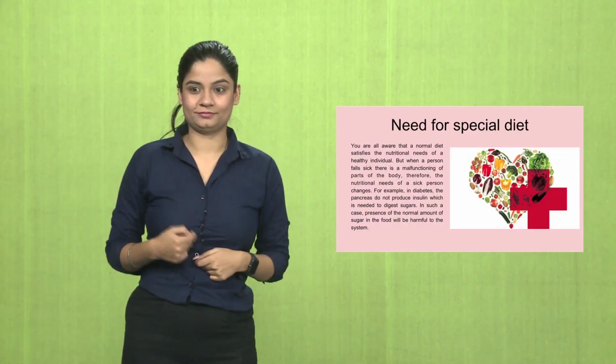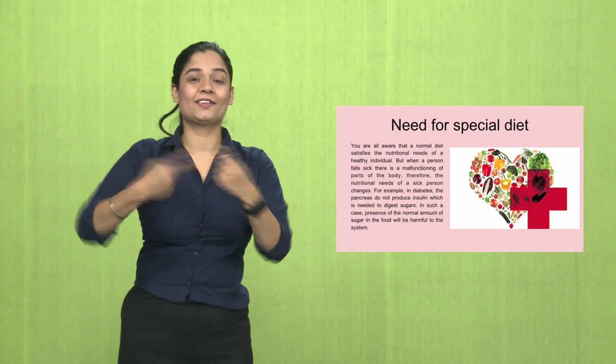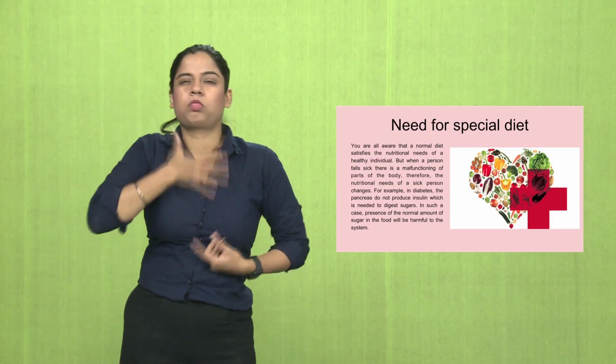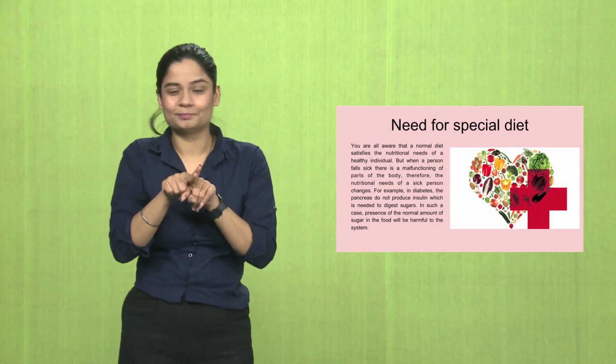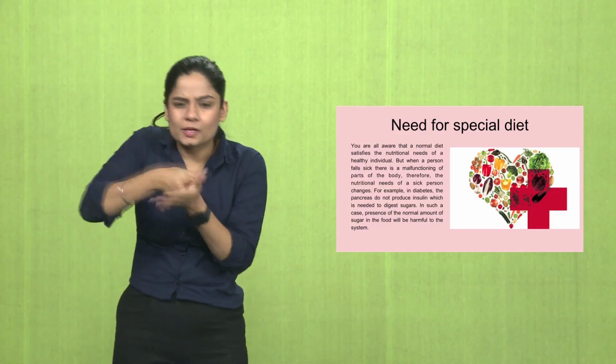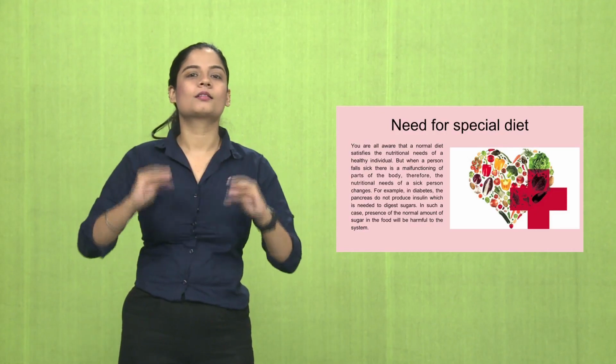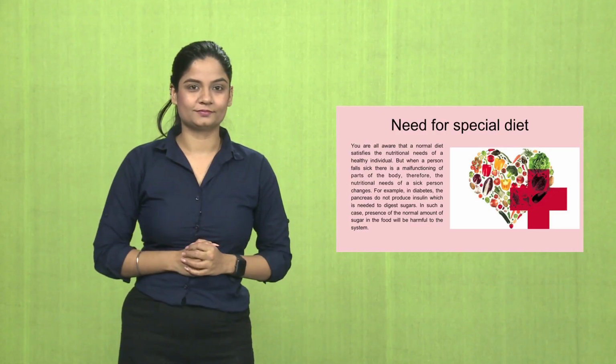We need special diets sometimes. What is the need for special diets? You are all aware of normal diets, but sometimes we fall sick and certain parts of our body malfunction. So we need a diet that supports the special needs that our body has.